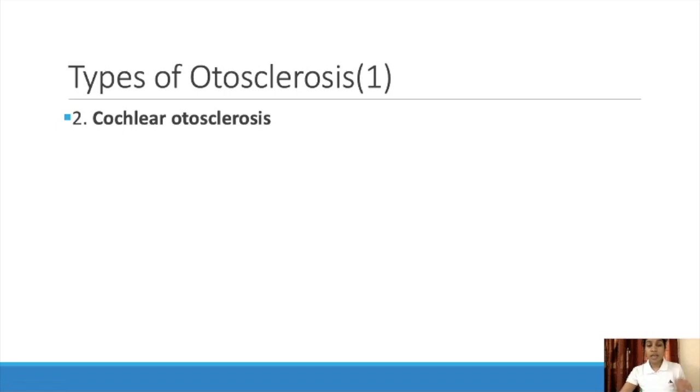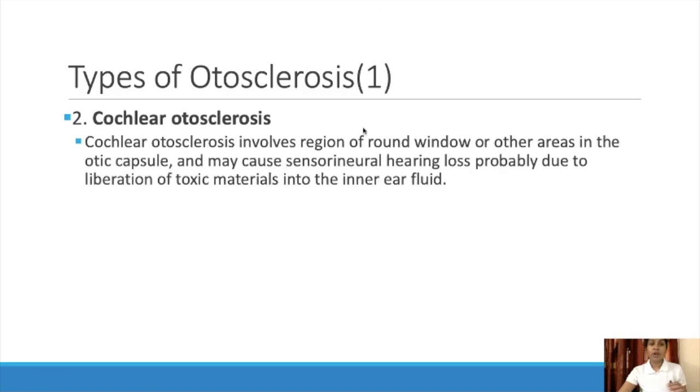Next comes cochlear autosclerosis. First is stapedial autosclerosis, and next comes cochlear autosclerosis. Cochlear autosclerosis involves the region of the round window or other areas in the otic capsule. Otic capsule means bony labyrinth. So cochlear autosclerosis involves the region of the round window and also other areas of the bony labyrinth, and may cause sensorineural hearing loss.